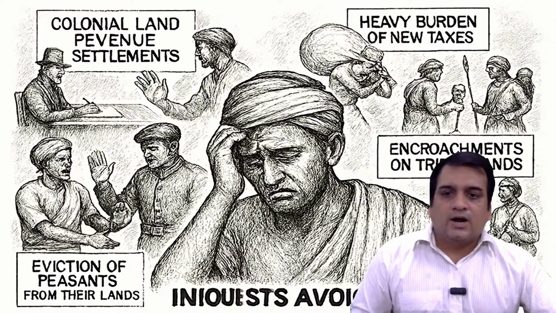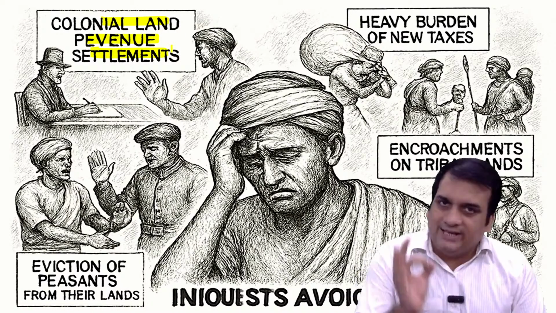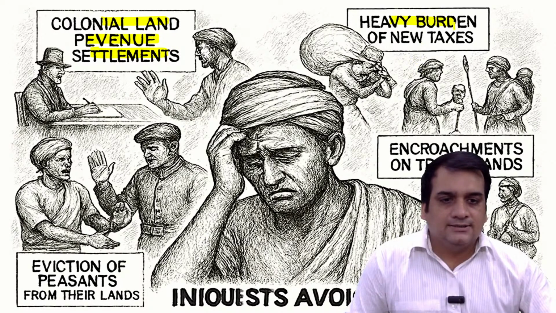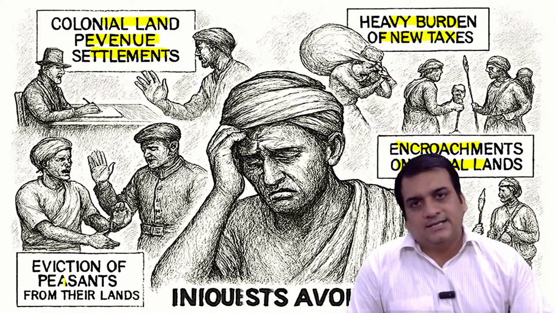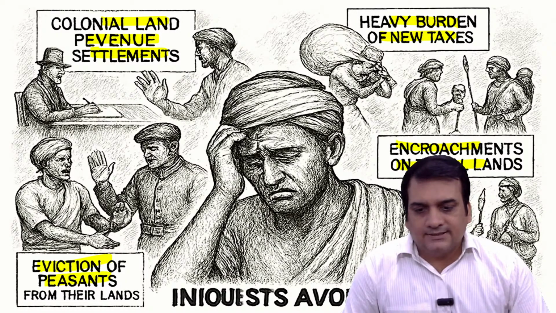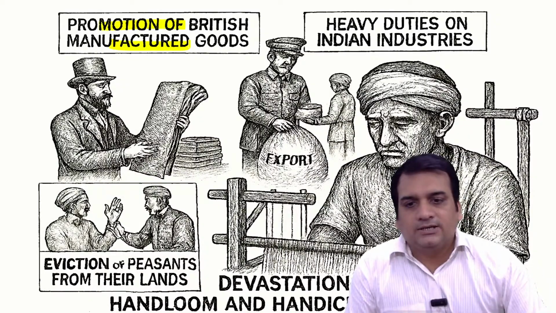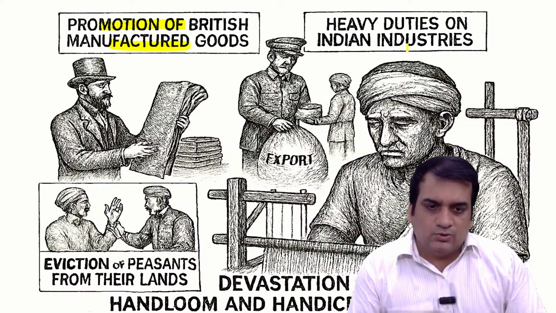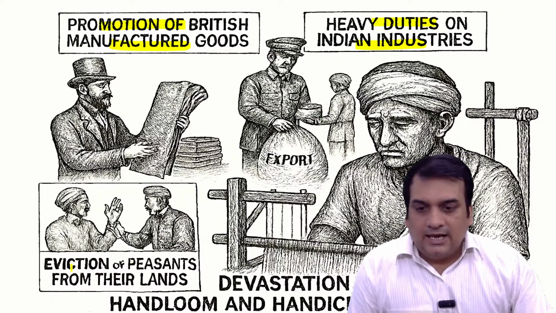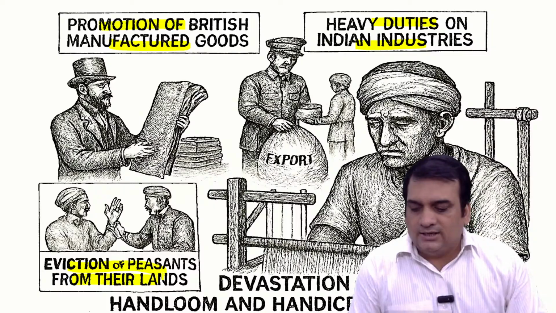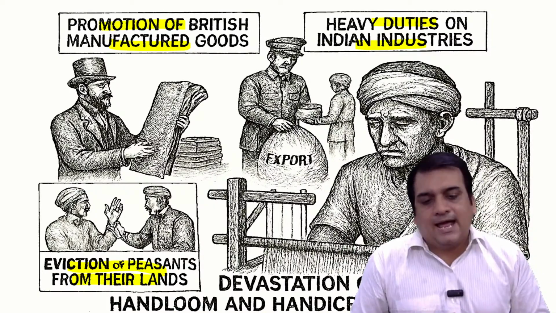So what we are seeing, a few of the reasons: the colonial land revenue settlement was one of the very important reasons for the uprisings. Then you have the heavy burdens of the new taxes, then the encroachment of the tribal lands, then the eviction of the peasants from their lands. This is also very important. Along with that, promotion of British manufactured goods. Obviously, you can understand the heavy duties on the Indian industries are also making a way for it. Along with that, we see the eviction of peasants from their lands is also making it hard. So all of this devastated the Indian handloom and the handicraft industries.